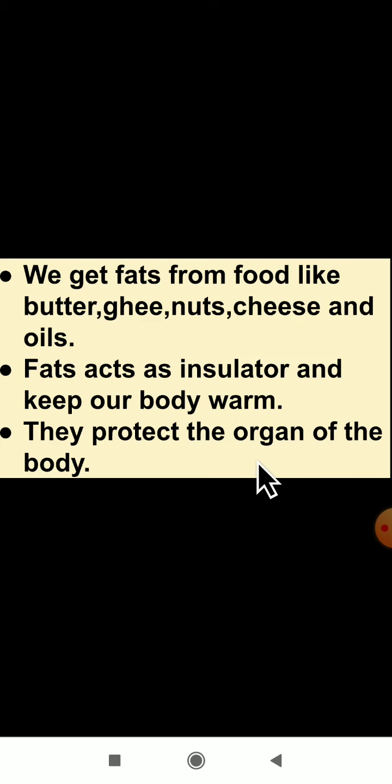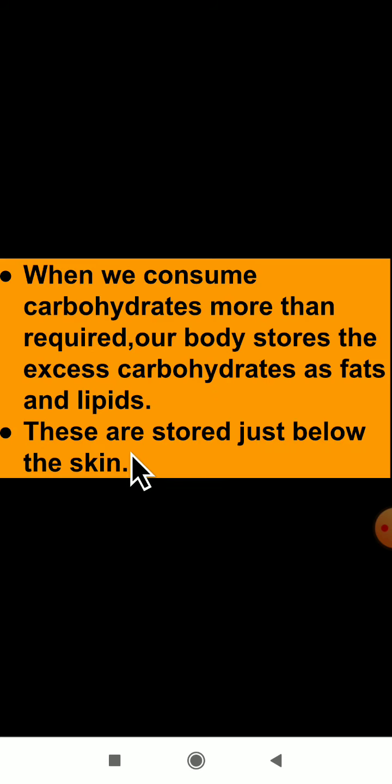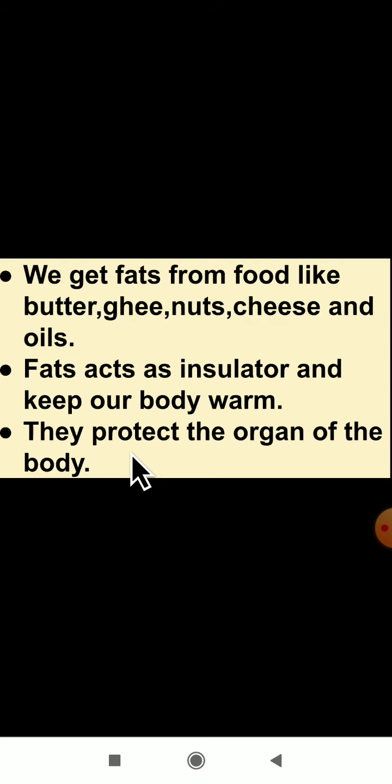They protect the organs of the body. Fats, they will protect us. In our body there are many organs, internal and external. Internal organs are nothing but the heart, which is present inside our body. We can't see it. The stomach is also inside. Outside are the eyes, ears, nose, hands; these are the external organs. So fats protect all the organs of the body.